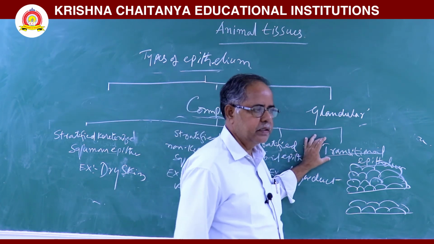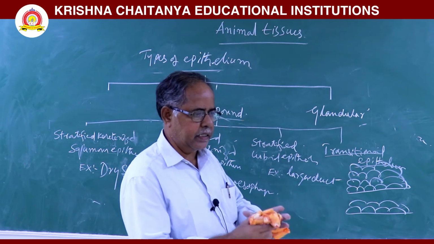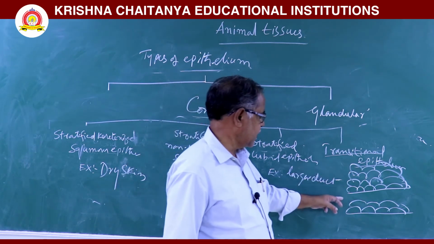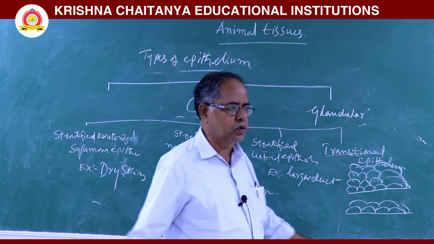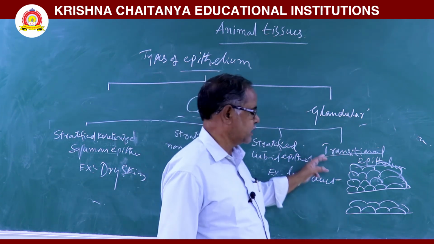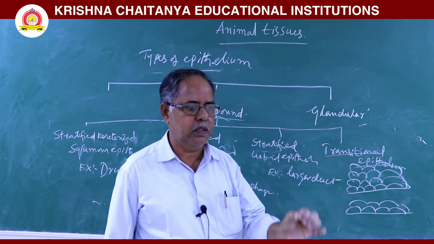Transitional epithelium: when the urinary bladder is contracted, the cells are arranged in more than two rows; when relaxed, all the cells are arranged in two rows. This transitional epithelium is seen in the wall of the urinary bladder.